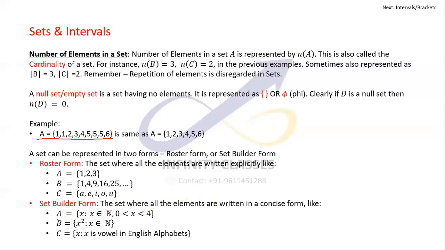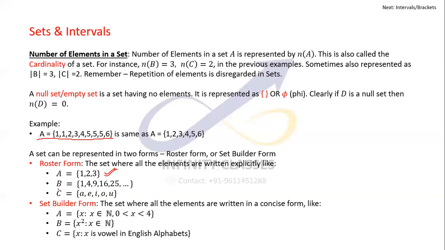It is read as A is the set which consists of X such that, these dots are called "such that", X belongs to the natural numbers, and because a comma represents an "and", 0 is less than X is less than 4, or X lies strictly between 0 and 4, and X is a natural number. Now all the natural numbers strictly between 0 and 4 are 1, 2 and 3, and exactly that is representing this set.